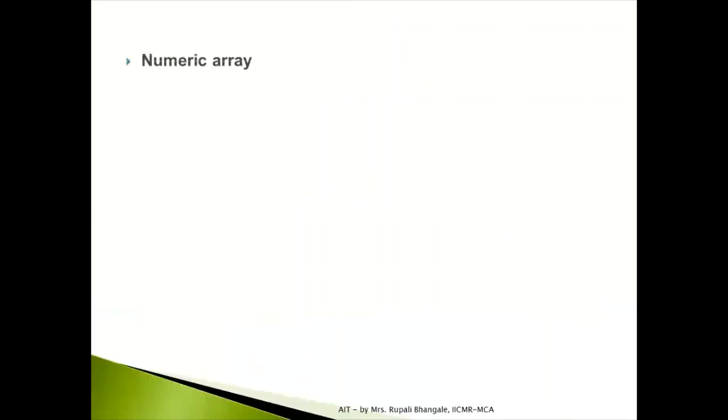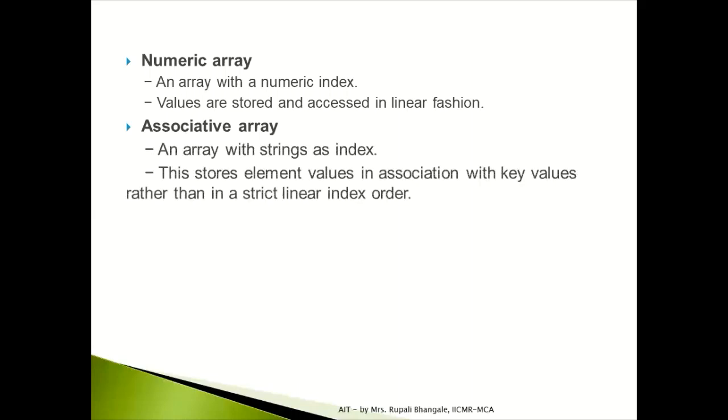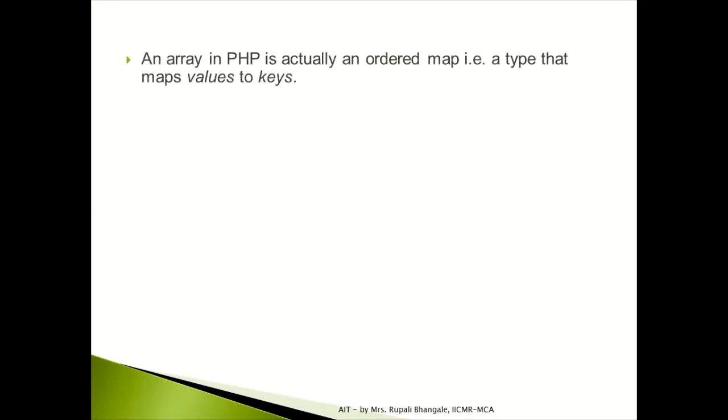The first one is your numeric array. Whenever you are having the array with index as a number, that time you can call that type of array as numeric array. Whenever you are having the index of type string, that type of array is called as associative array. And two-dimensional, three-dimensional, so that is nothing but the third type of array, which is multi-dimensional array. So we'll see all these type of arrays one by one.